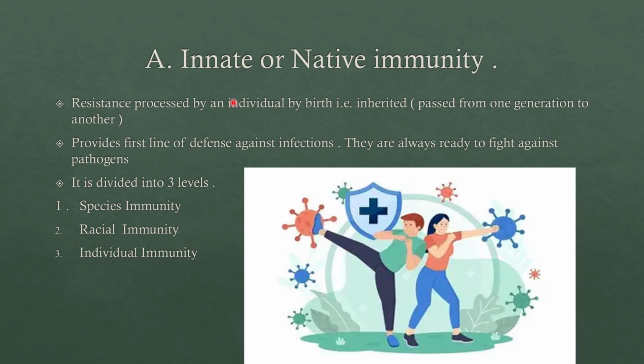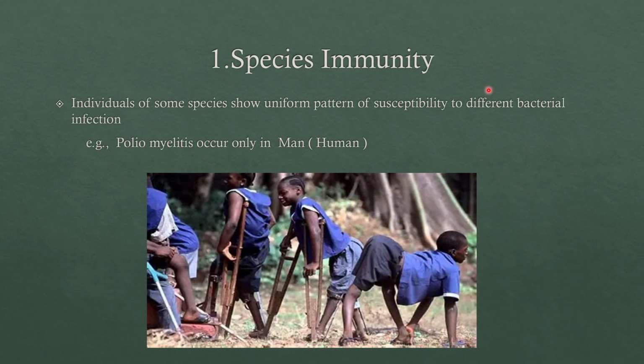Innate immunity has three levels: species immunity, racial immunity, and individual immunity. First, coming to species immunity. Individuals of some species show a uniform pattern of susceptibility to different bacterial infections. That means it is a type of immunity naturally present in one species. Other species get the disease, but this particular species is resistant to it and it does not affect them. That is called species immunity.